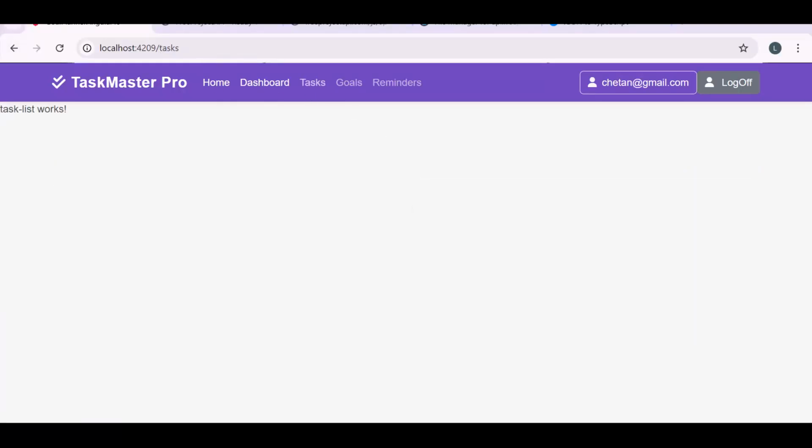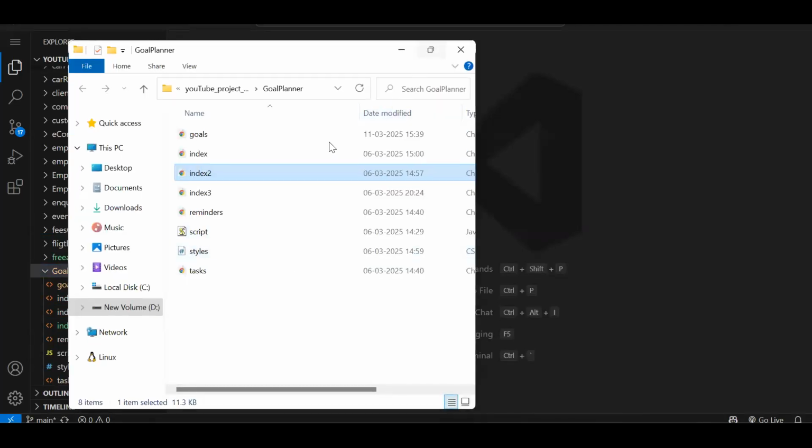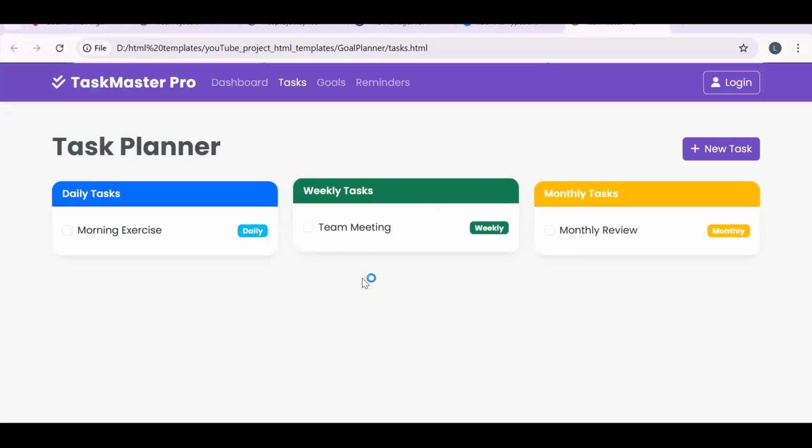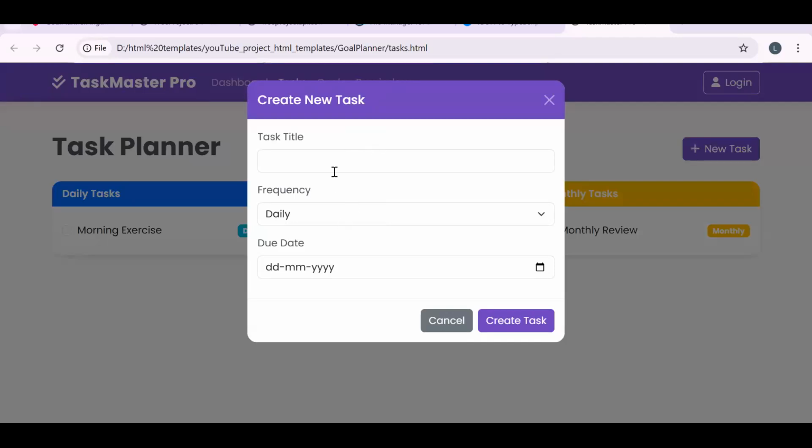Okay, so let me show you the goal planner. Where is the task? Yeah. So this was a task UI, a simple task UI. On click of it, we will just have a modal pop-up. Now in the previous application for creating a goal, we had a different page. But now here, in a single component only, we are going to complete the whole create task and the task list also. Let's just see